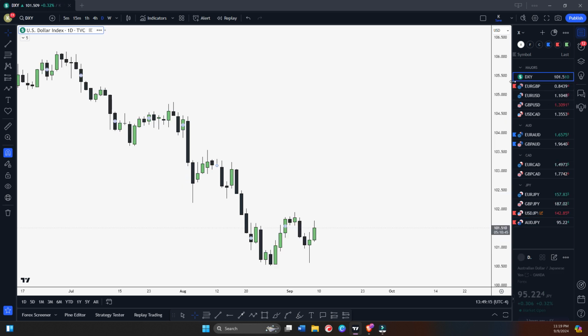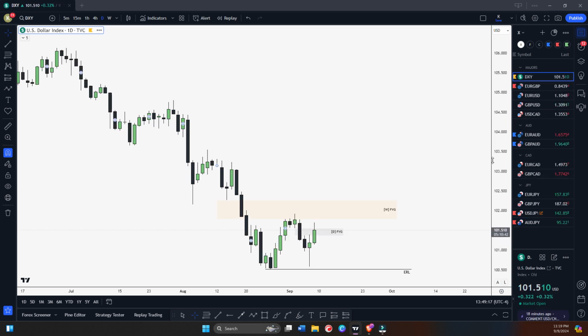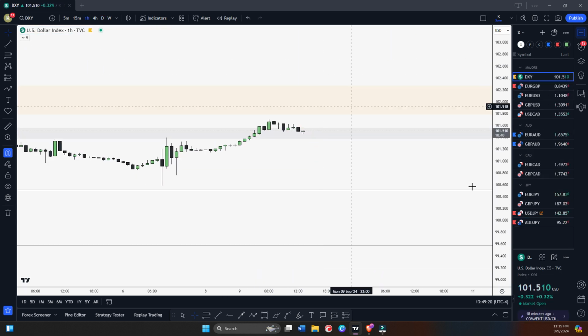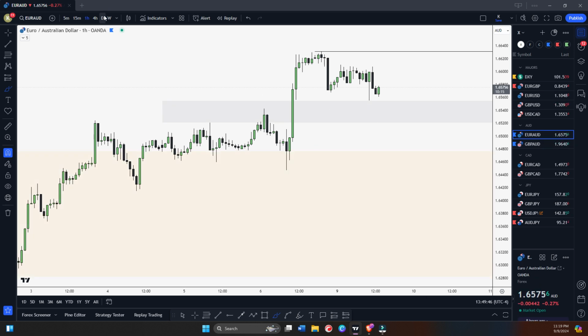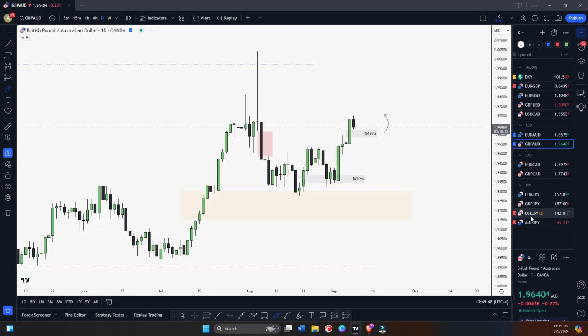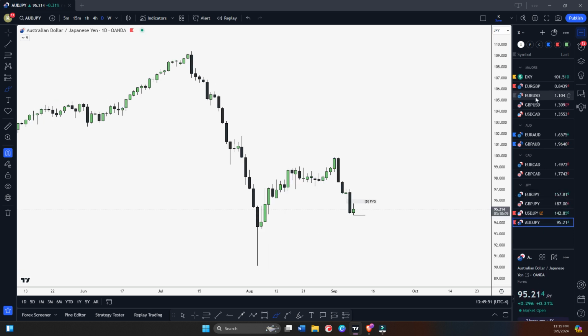Personally, I'm basically waiting for DXY. Waiting for DXY to start giving me a backside move. Once it starts giving backside move, for example, creating a bearish fair value gap, displacement lower with a bearish fair value gap, then we can look for the sell on DXY. Then we can look for EUR/USD, GBP/USD long, okay. But for now, EUR/AUD, GBP/AUD, USD/JPY and AUD/JPY are on the watch list basically, okay.